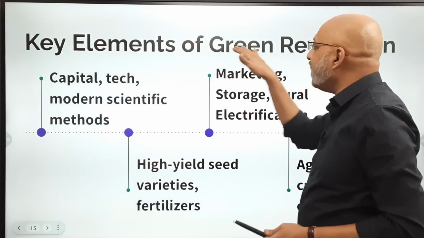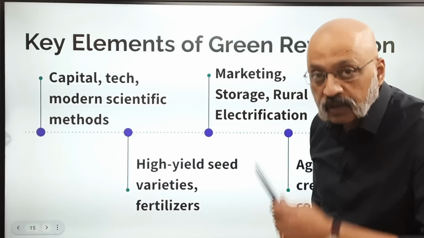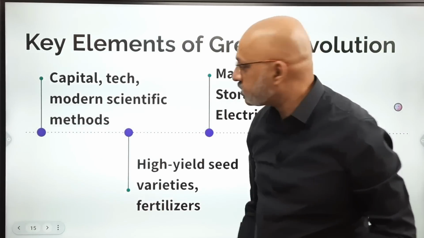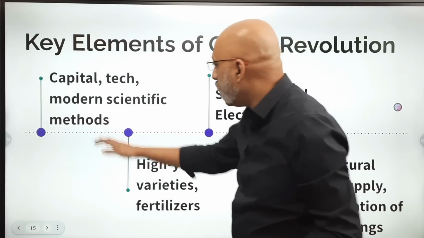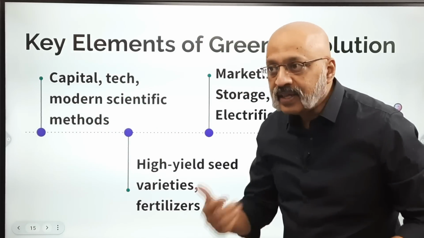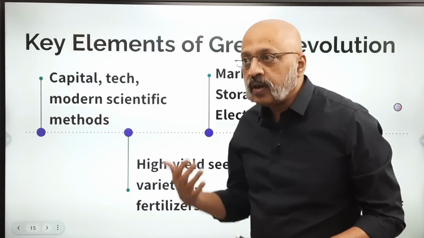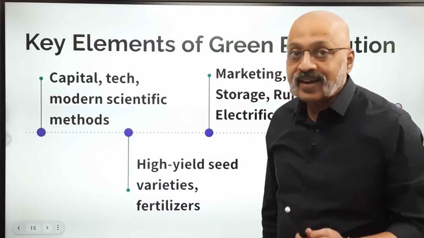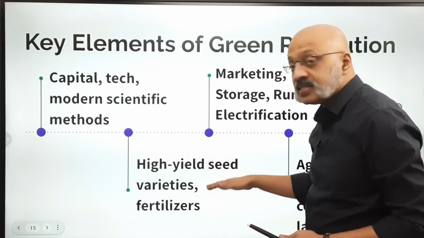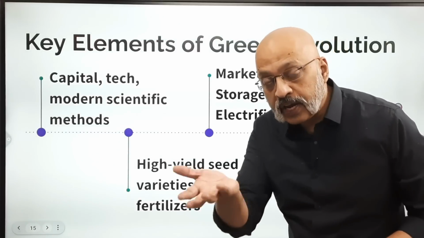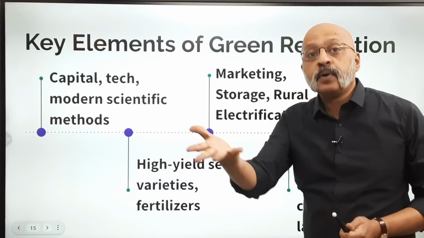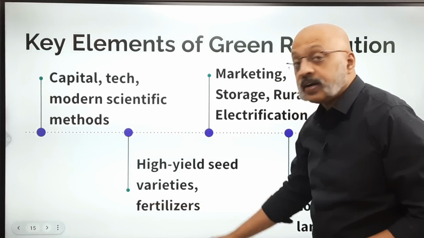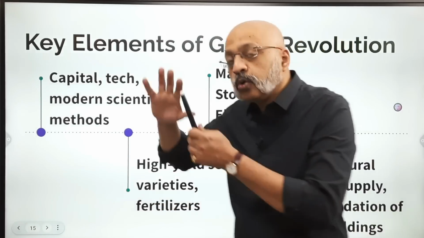Now, what are the key elements of green revolution? This is something which you need to understand. Capital, funds, technology, modern scientific methods. They were used. So use of large capital and technological inputs, and also modern scientific methods. High yielding seed varieties, right? Which would ensure that you get a good bumper crop by using a high quality seed, not inferior quality seeds. Fertilizers, insecticide, pesticides that you take care of.